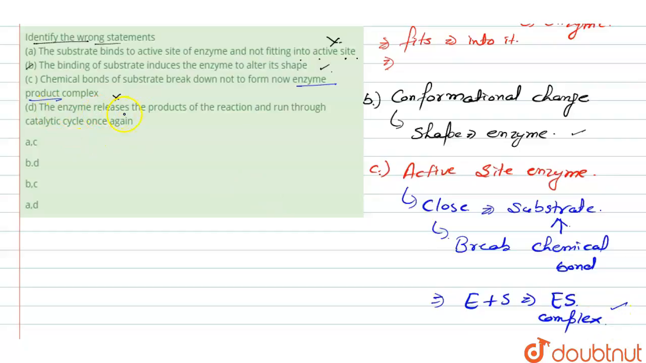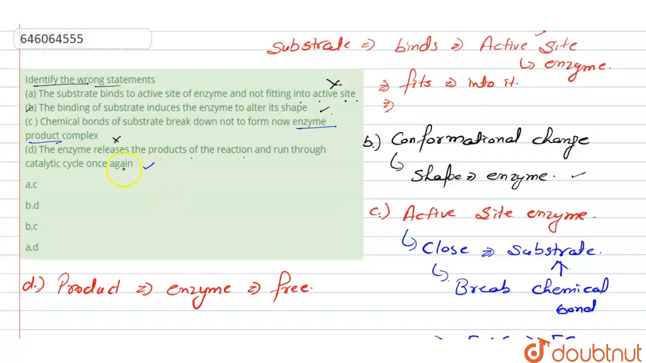Next, the statement says the enzyme releases the products of the reaction and runs through the catalytic cycle once again. This statement is correct. Finally, the enzyme releases the product of the reaction after making the enzyme substrate complex, and is set free from the substrate, ready to bind with another molecule of the substrate and run through the catalytic cycle once again. So this statement is also correct.